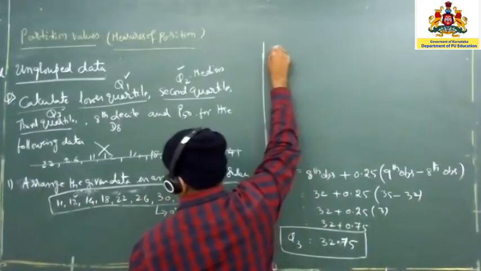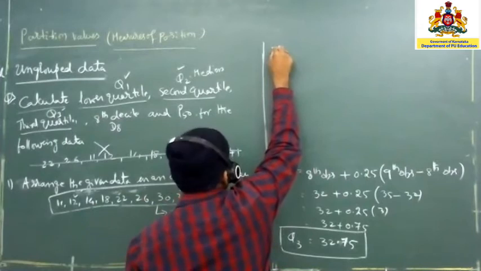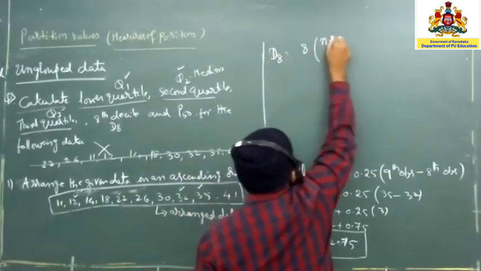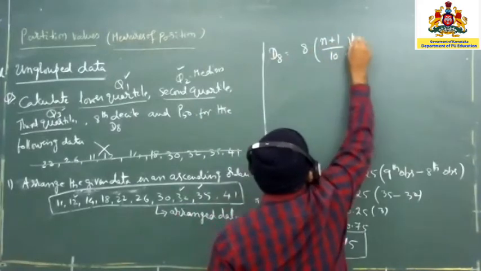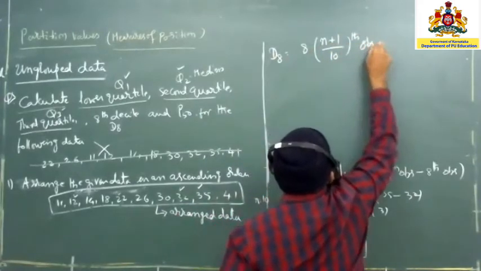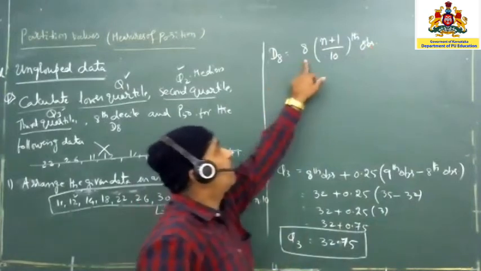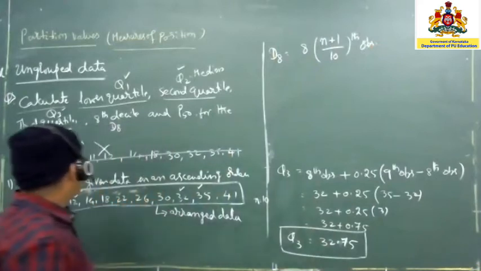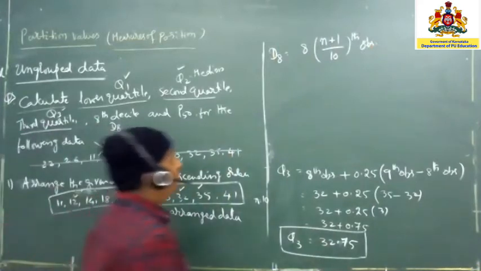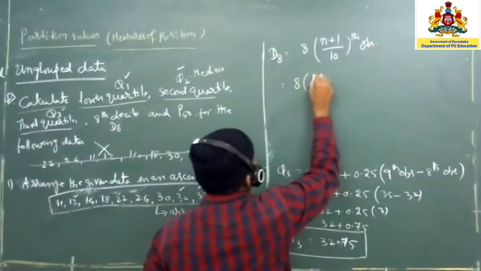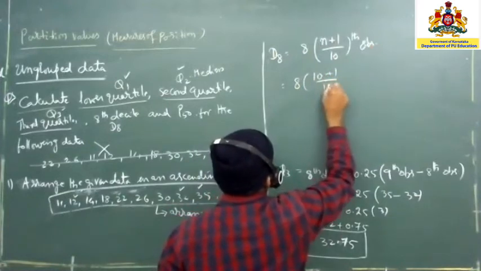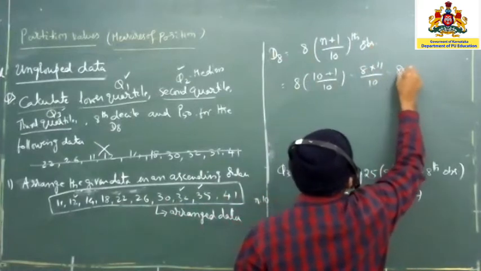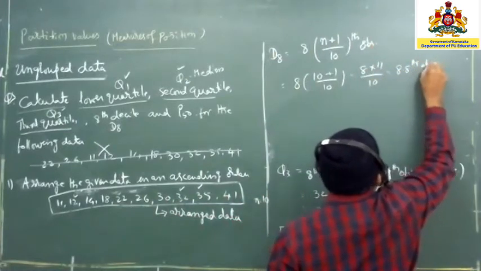So now here, D8 is nothing but 8 into n plus 1 divided by 10th observation. Only 8 is there because this is a decile, so divide by 10, or else for a quartile it is divided by 4. Now 8 into n, which is 10 plus 1, divided by 10, that is 8 into 11 divided by 10, that is the 8.8 observation.